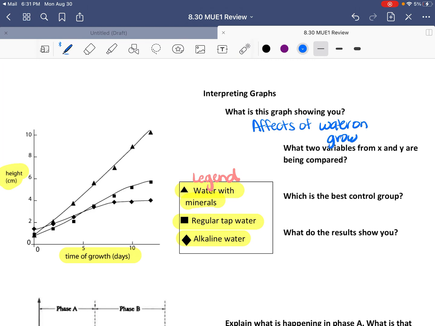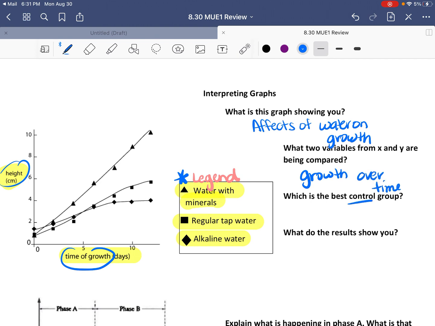Again, when you see a question like this on your exam, you can use the process of elimination, so it's a little bit easier. But again, look at your x-axis, look at your y-axis, and make sure to look at that legend. A lot of information is provided there. So again, what two variables are on x and y? The time of growth to the height. So it's showing us the growth over time.